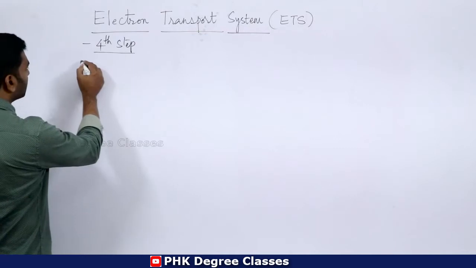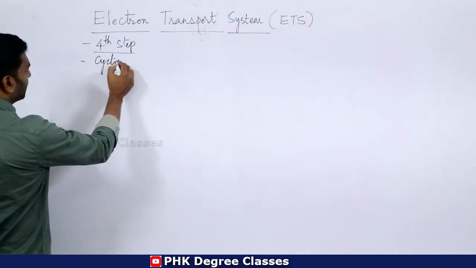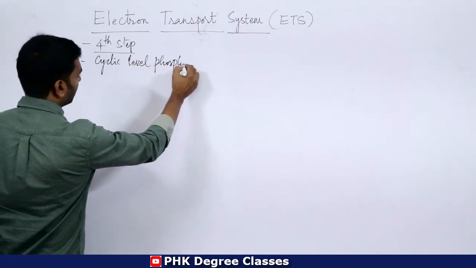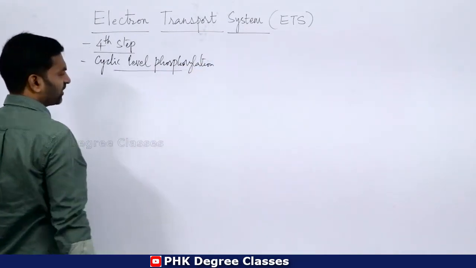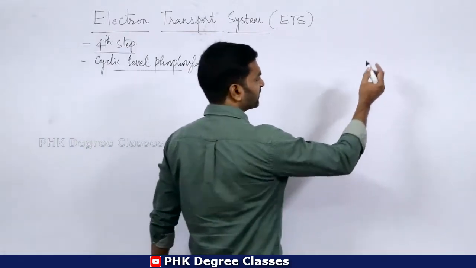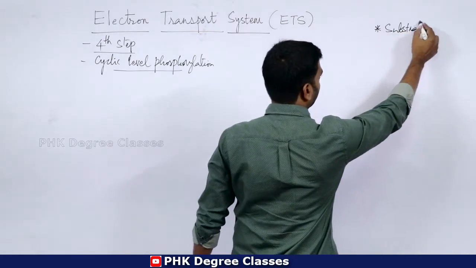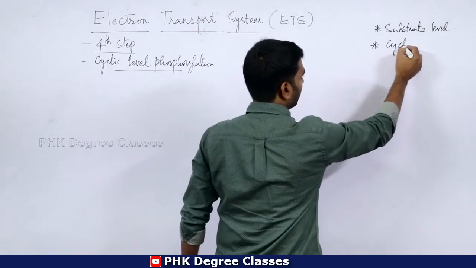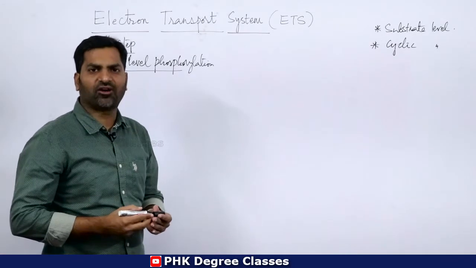This is also called as oxidative phosphorylation. Remember, there are two kinds of phosphorylation. One is substrate level phosphorylation. Then the second one is oxidative phosphorylation. So what is substrate level and what is oxidative?